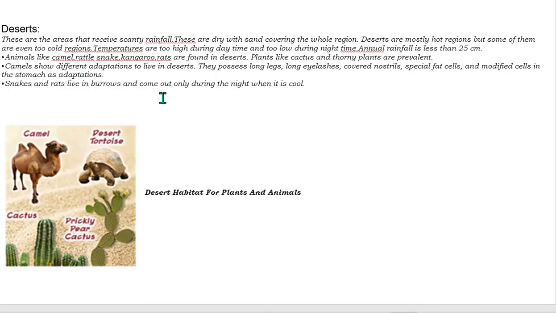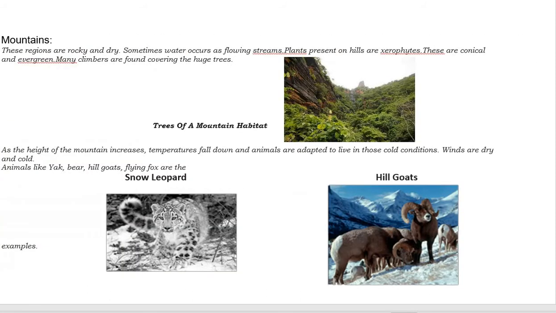The animals and plants which we find in desert areas are camels, desert tortoises, prickly pear cactus and cactus, because there is a scarcity of water. That's why we find this type of plants in the desert areas.